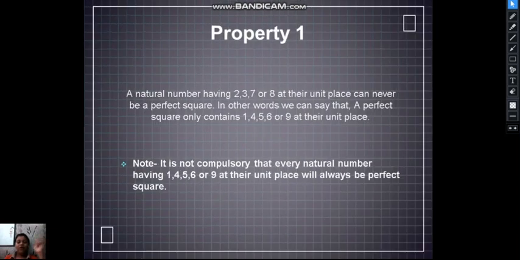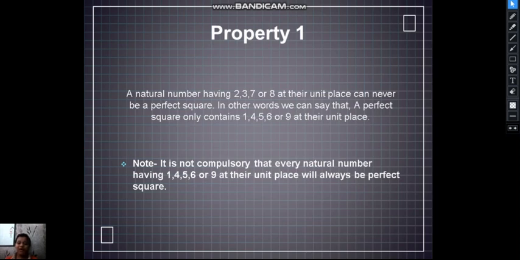The first property of squares: a natural number having 2, 3, 7 or 8 at the unit place can never be a perfect square. In other words, a perfect square only contains 1, 4, 5, 6 or 9 at the unit place. Note that it is not compulsory that every natural number having 1, 4, 5, 6 or 9 at its unit place would be a perfect square.